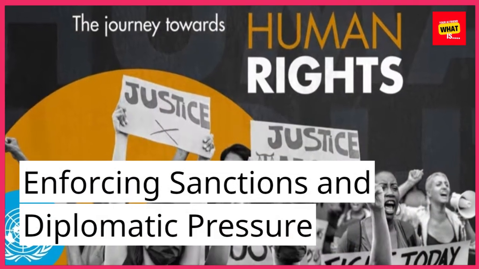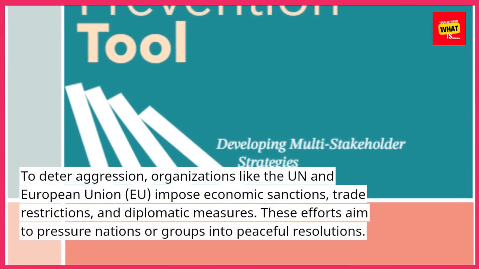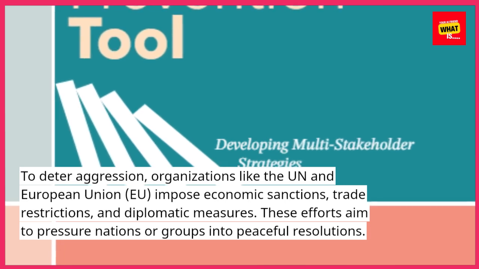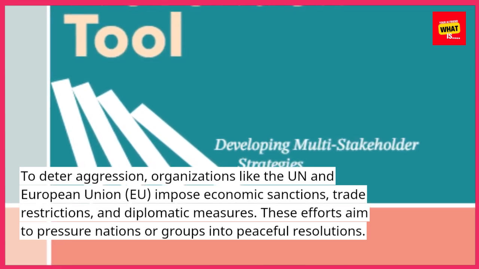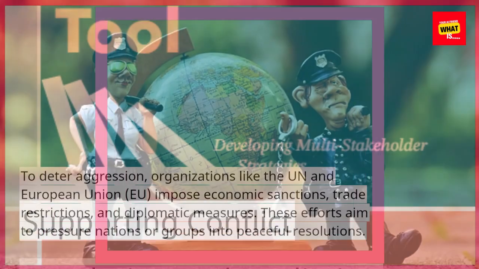Enforcing sanctions and diplomatic pressure. To deter aggression, organizations like the UN and European Union (EU) impose economic sanctions, trade restrictions, and diplomatic measures. These efforts aim to pressure nations or groups into peaceful resolutions.